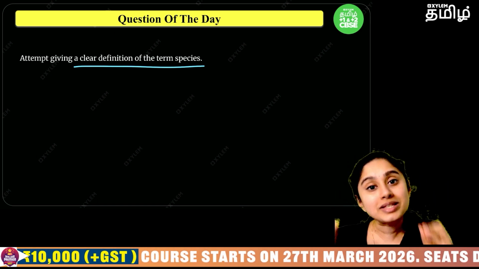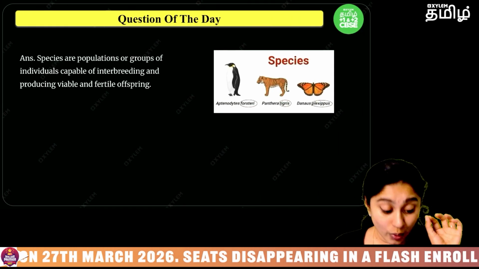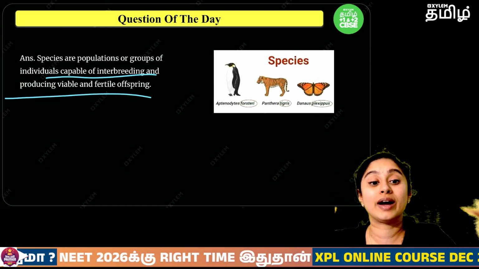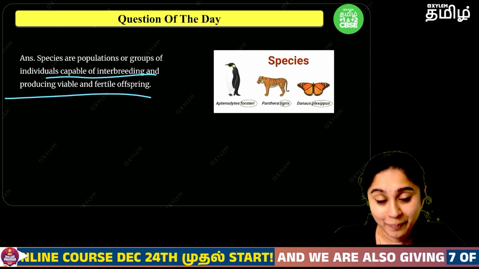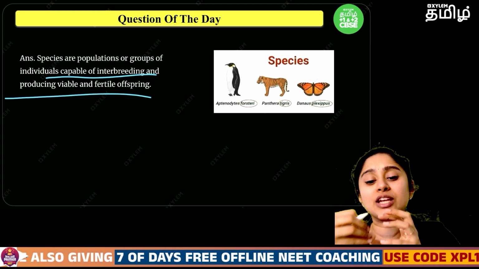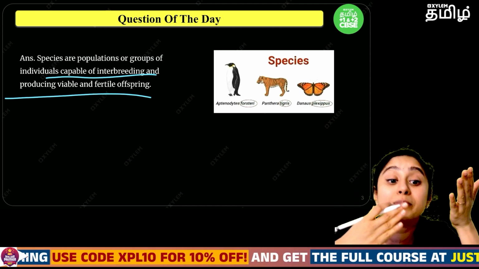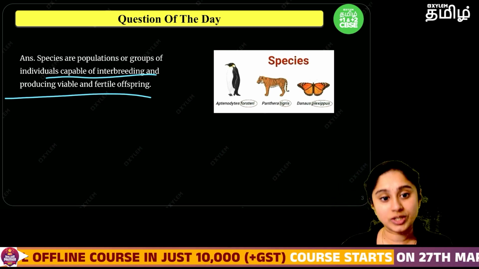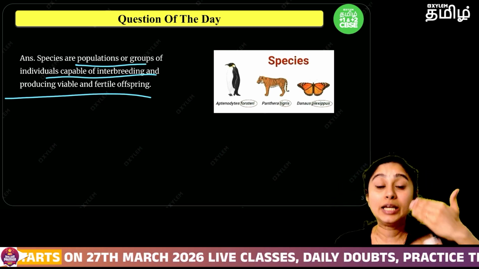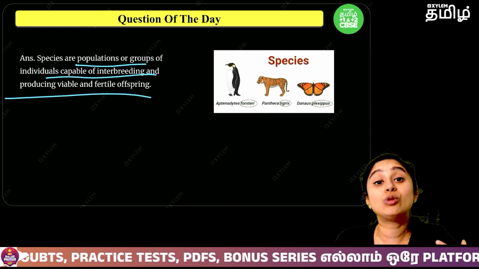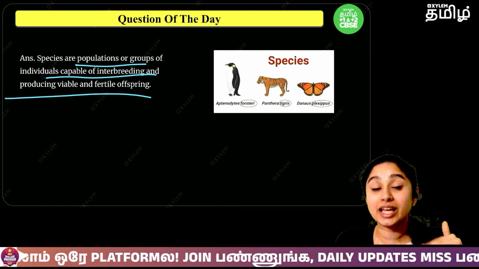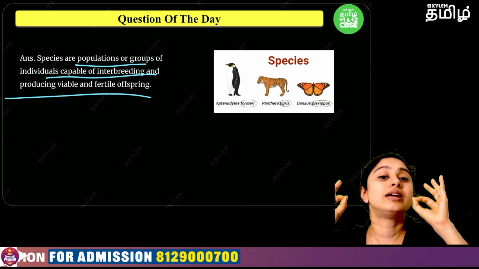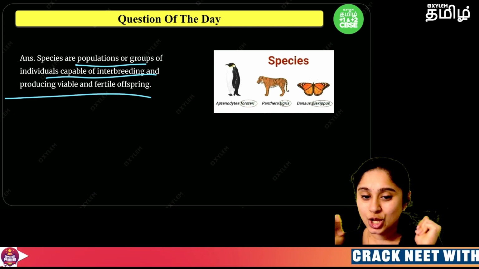This is the lowest hierarchy of the taxonomic categories, which comprises individuals that can interbreed and give viable offsprings. You should remember that one species can never mate with another species and give a completely fertile viable offspring. It is not naturally possible. In nature we have these groups that are interbreeding amongst each other and they can produce proper fertile offsprings that can further reproduce into the next generation. This is the pakka definition for species, and if you can write this you will get full marks